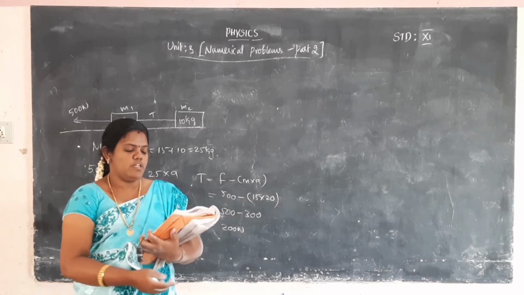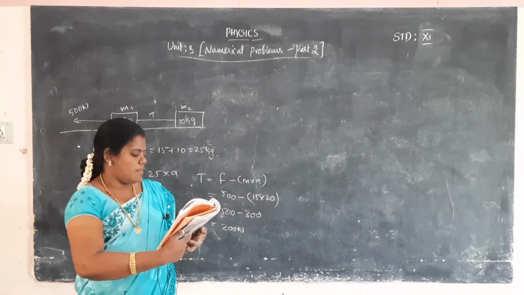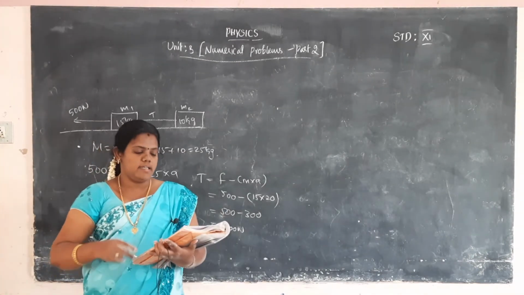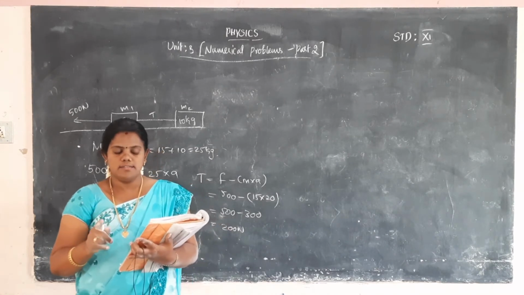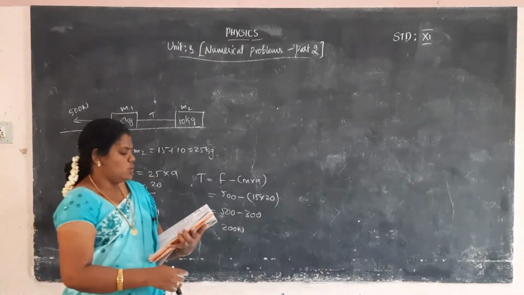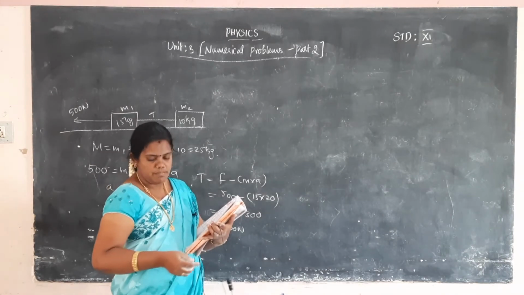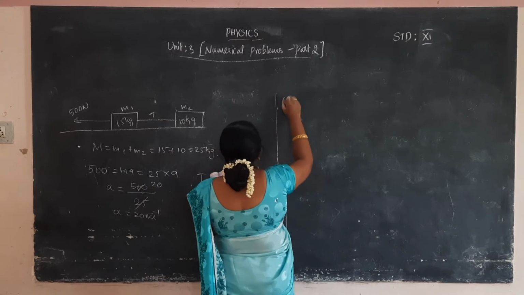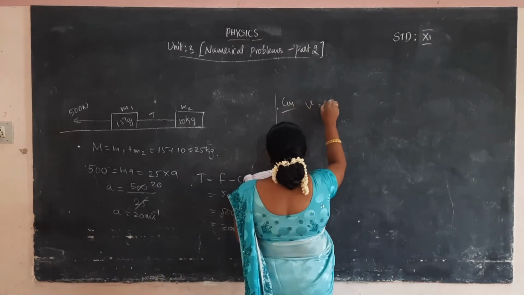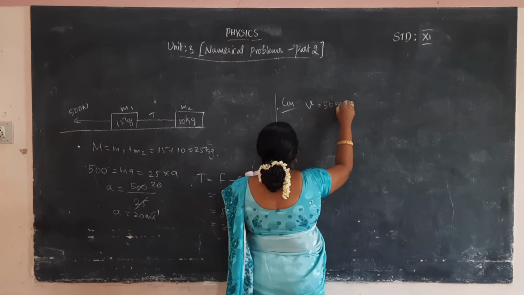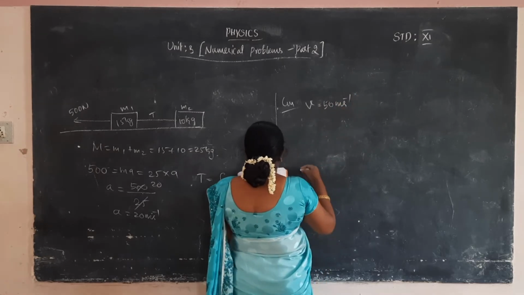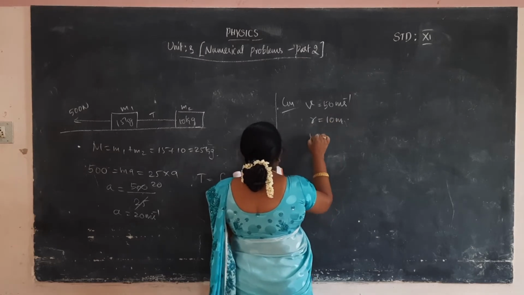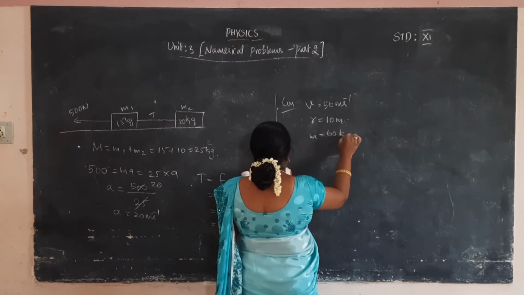Calculate the centrifugal force experienced by a person of mass 60 kilogram inside the car. So the given values: velocity v is equal to 50 meter per second, radius r is equal to 10 meter, then mass m is equal to 60 kilogram.